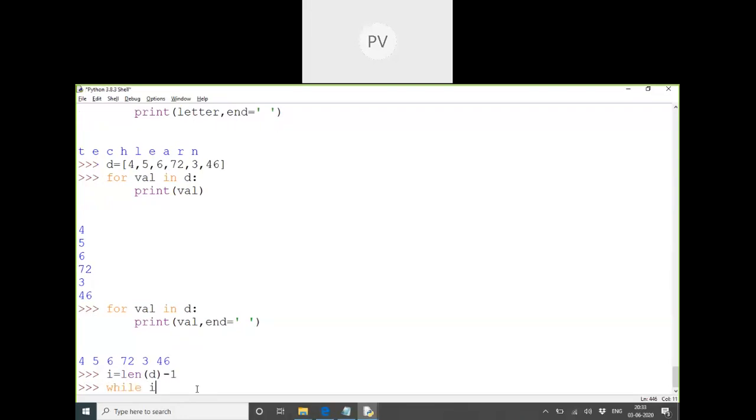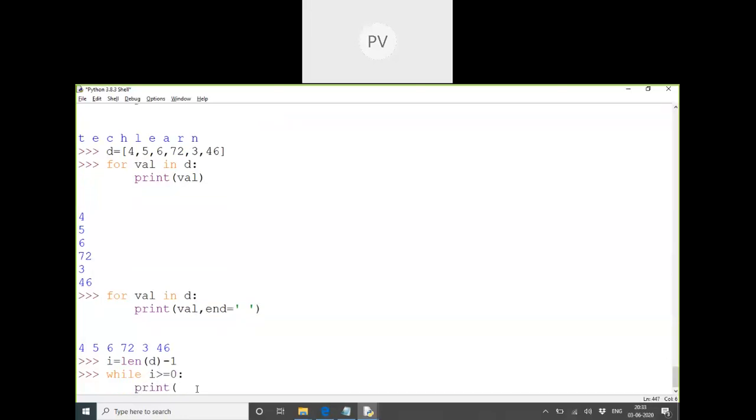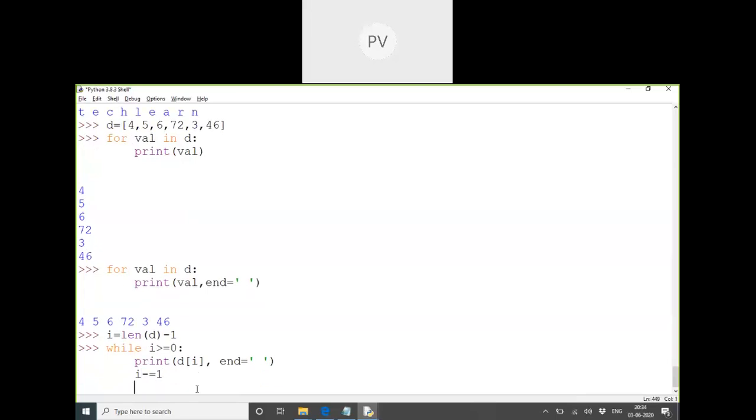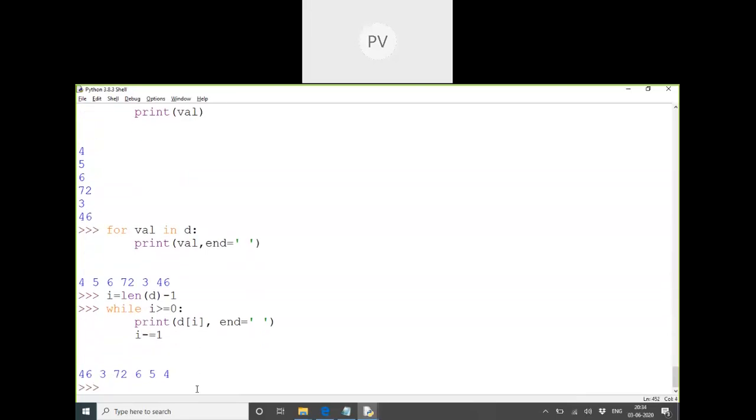While i >= 0, print the b at which index? The i index, and we can separate. Always we can print the last letter of whatever it is. And we should not forget to reduce the value, because in the while loop, everything is important.